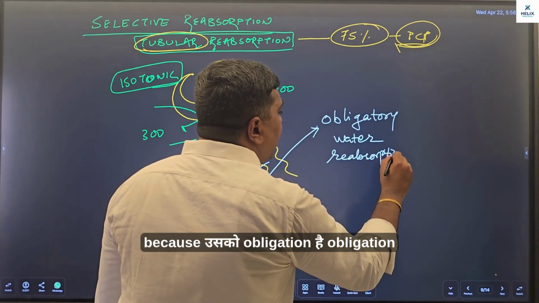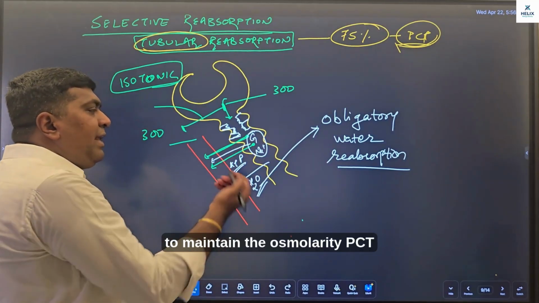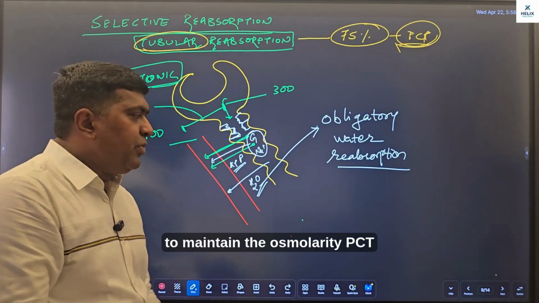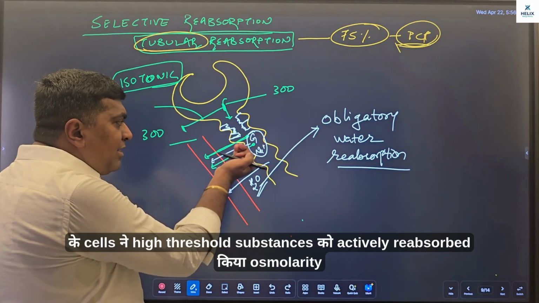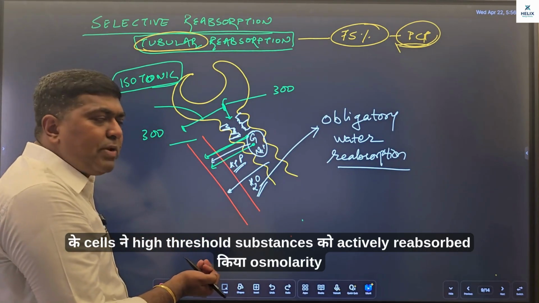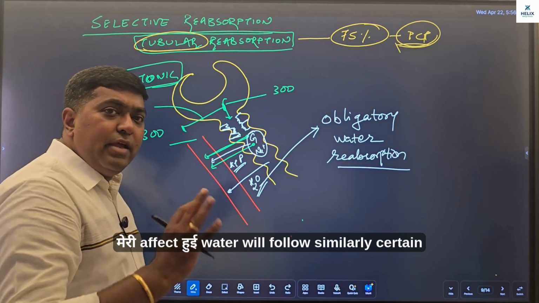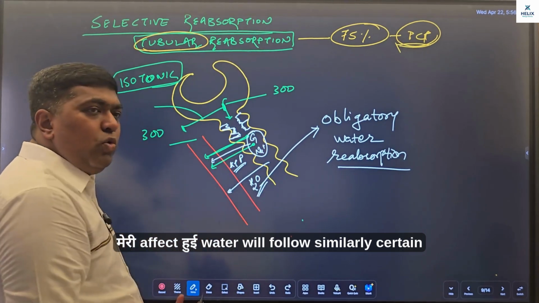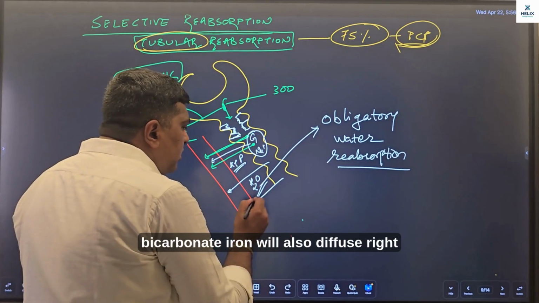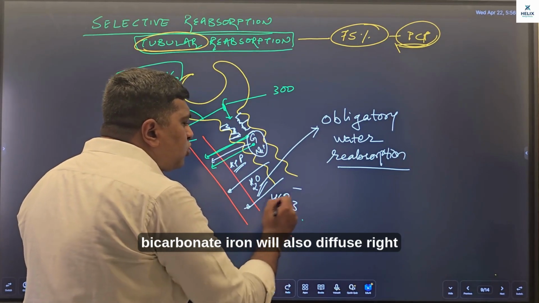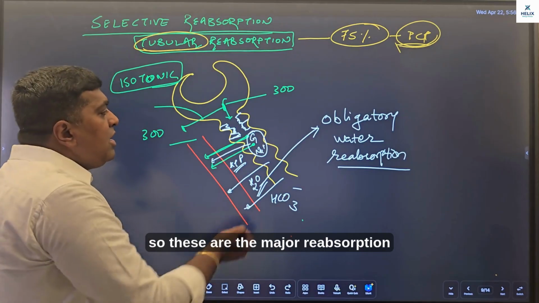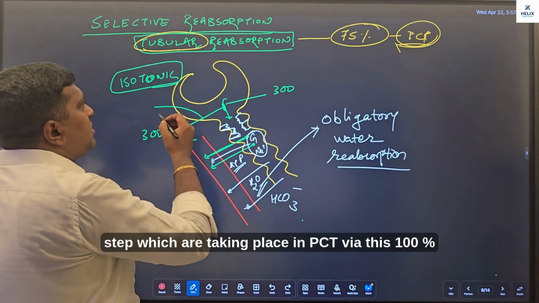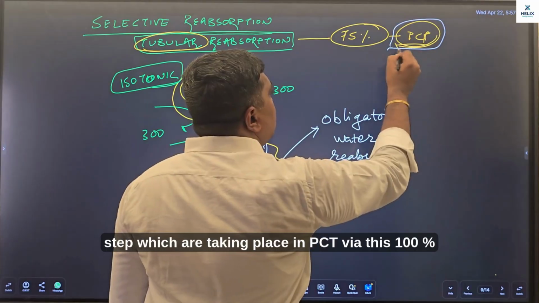Because it has an obligation, obligation to maintain the osmolarity. PCT cells actively reabsorbed high threshold substances, osmolarity got affected, water will follow. Similarly, certain bicarbonate ion will also diffuse, right? So these are the major reabsorption steps which are taking place in PCT.